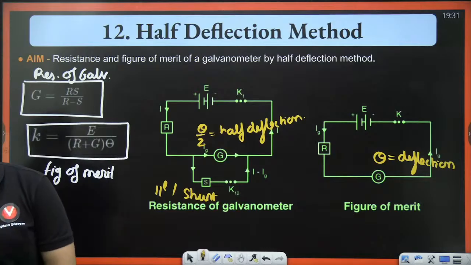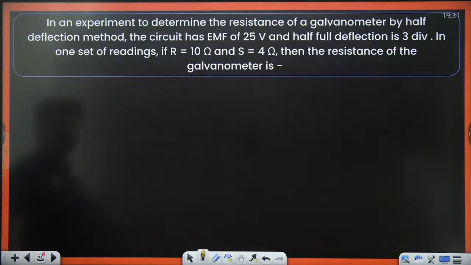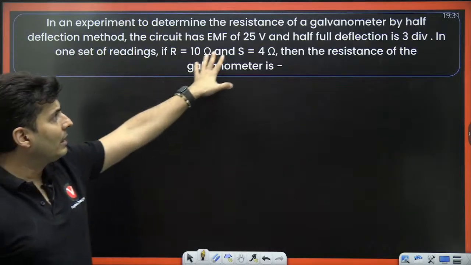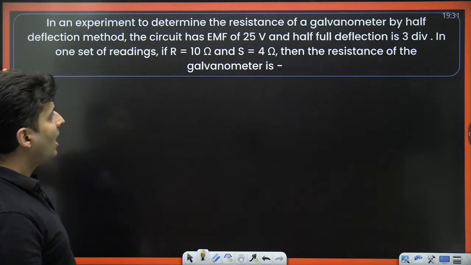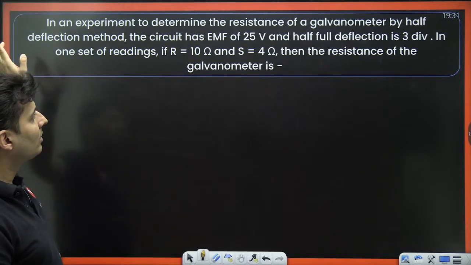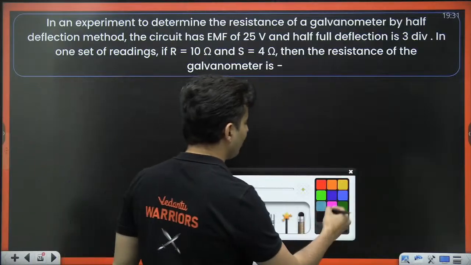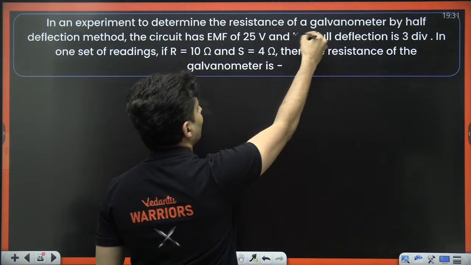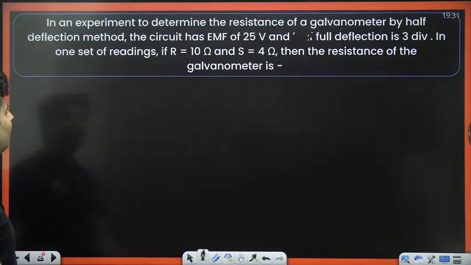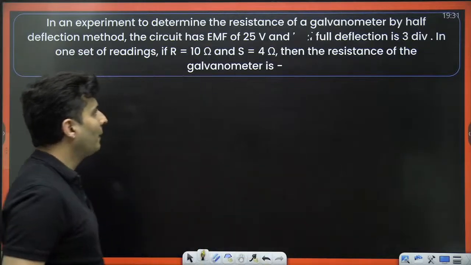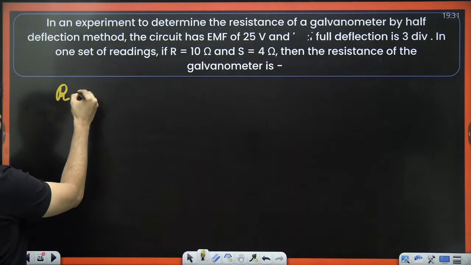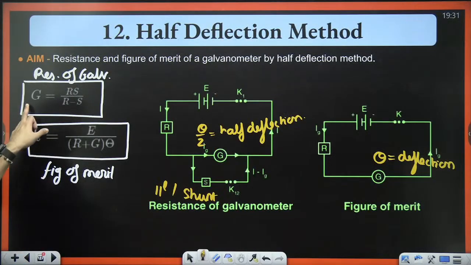Yes. All right. Cool. So let's solve a question based on this. In an experiment to determine the resistance of a galvanometer by half deflection method, the circuit EMF is 25 volts. The full deflection is 3 divisions. In one set of readings, if R is equal to 10 ohms and S is 4 ohms, then the resistance of the galvanometer is? Okay, just use this formula.